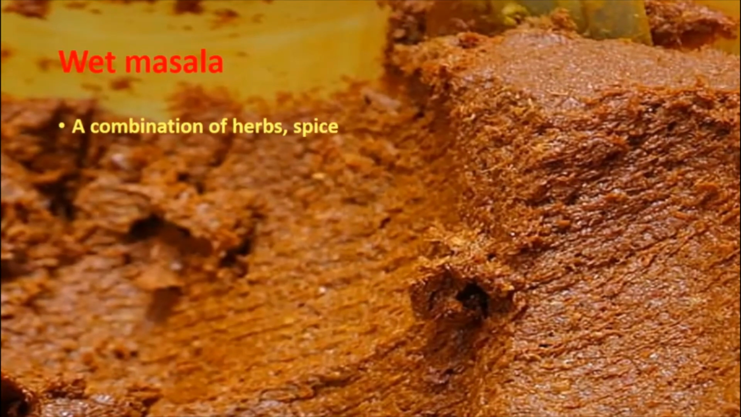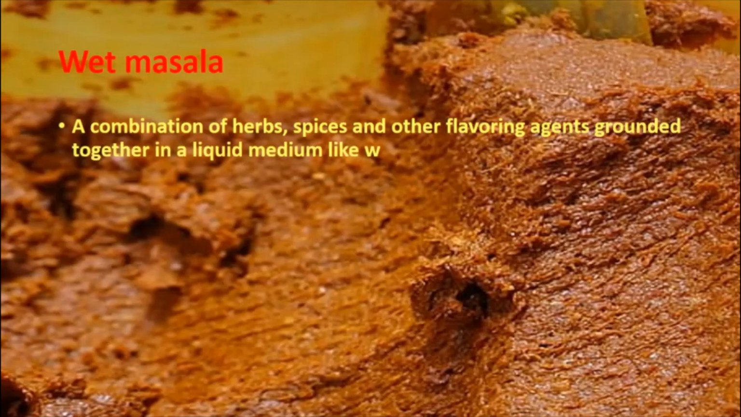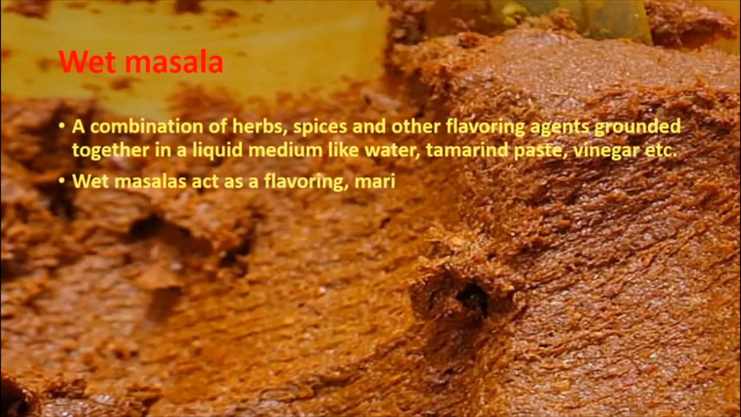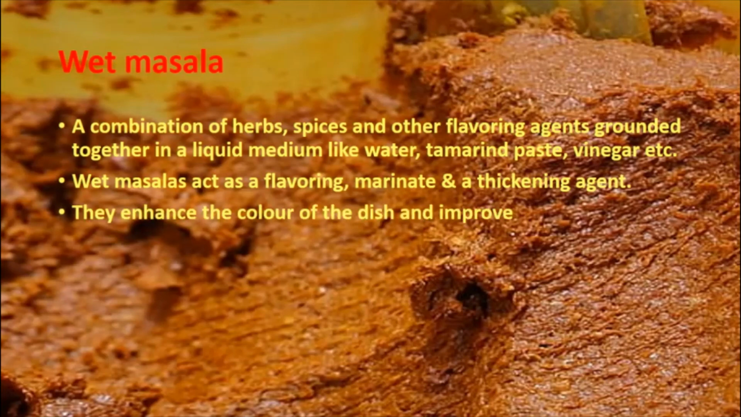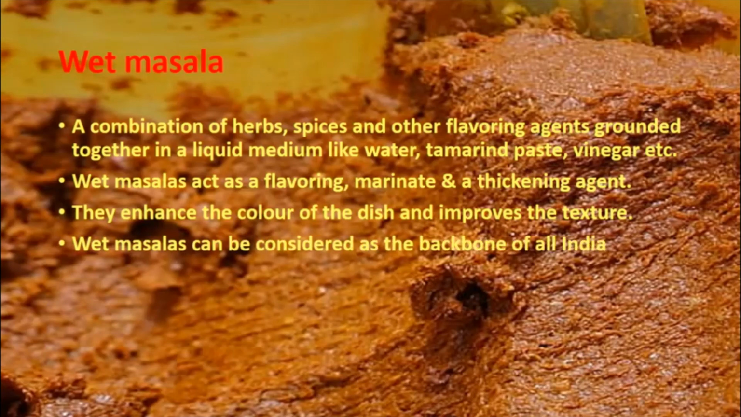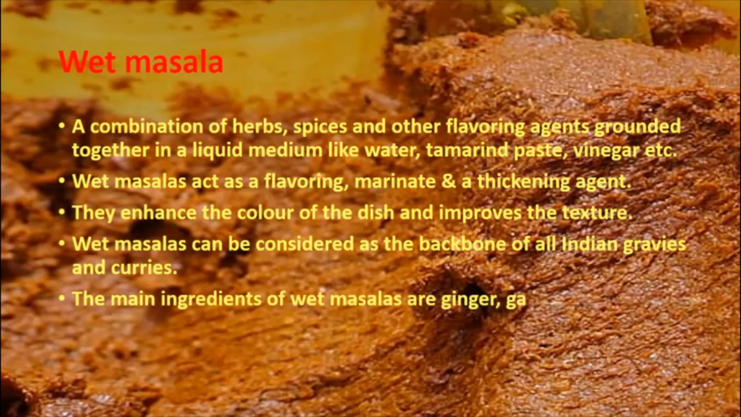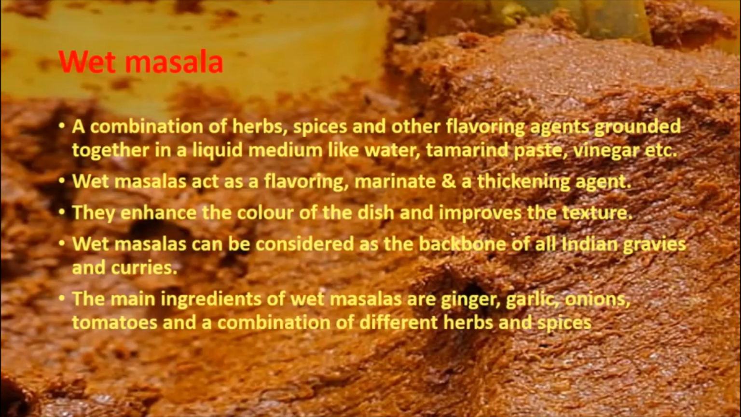Wet masala, a combination of herbs, spices, and other flavoring agents ground together in a liquid medium like water, tamarind paste, vinegar, etc. Wet masala acts as flavoring, marinade, and a thickening agent. They enhance the color of the dish and improve the texture. Wet masalas can be considered as the backbone of all Indian gravies and curries. The main ingredients of wet masalas are ginger, garlic, onions, tomatoes, and a combination of different herbs and spices.